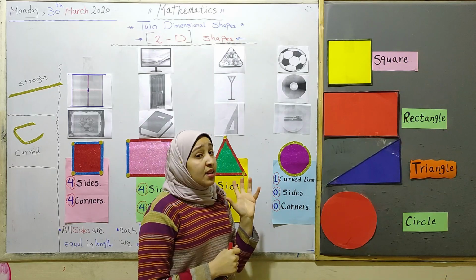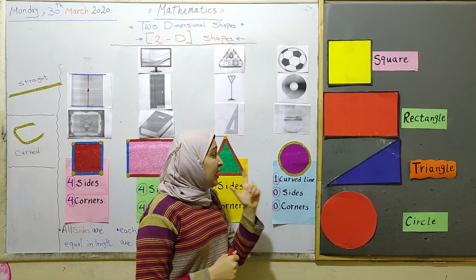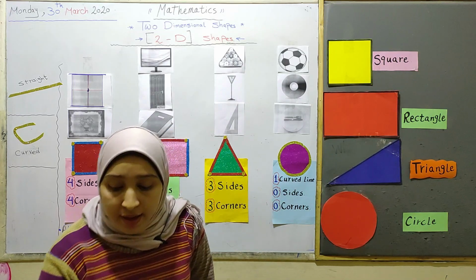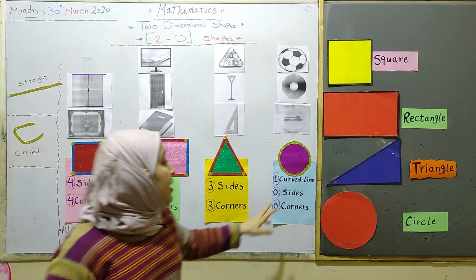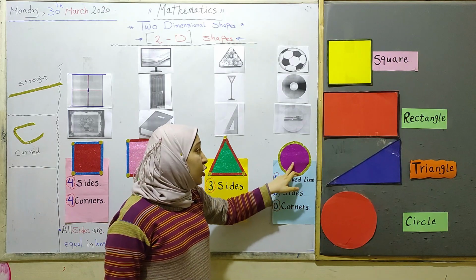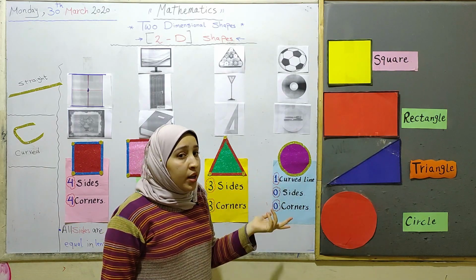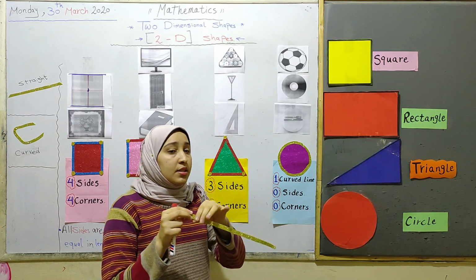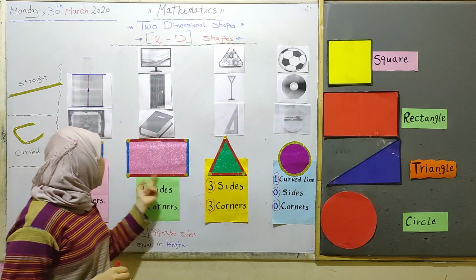What about the circle? A circle is different in shape. How can we deduce it? This circle does not have a side, because we consider any straight line to be a side, like this.